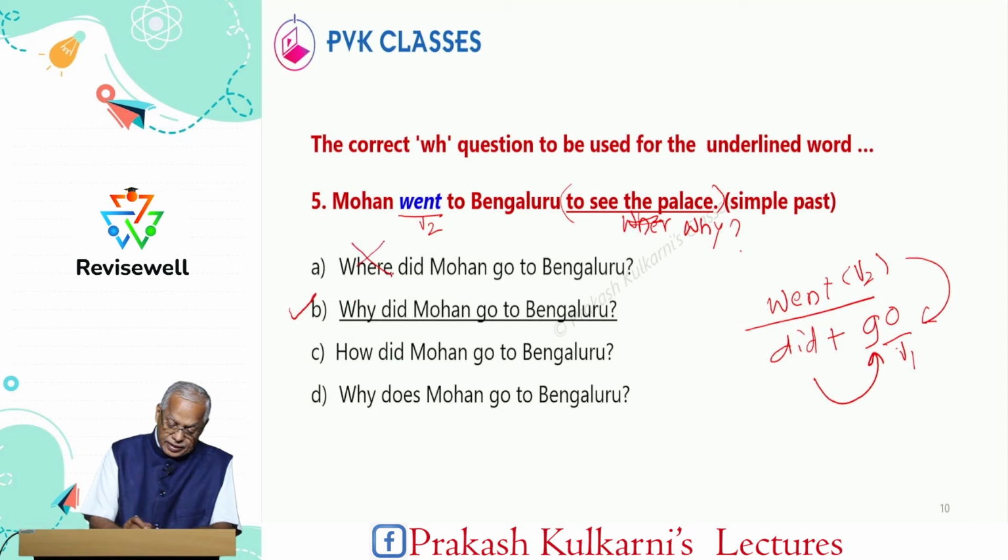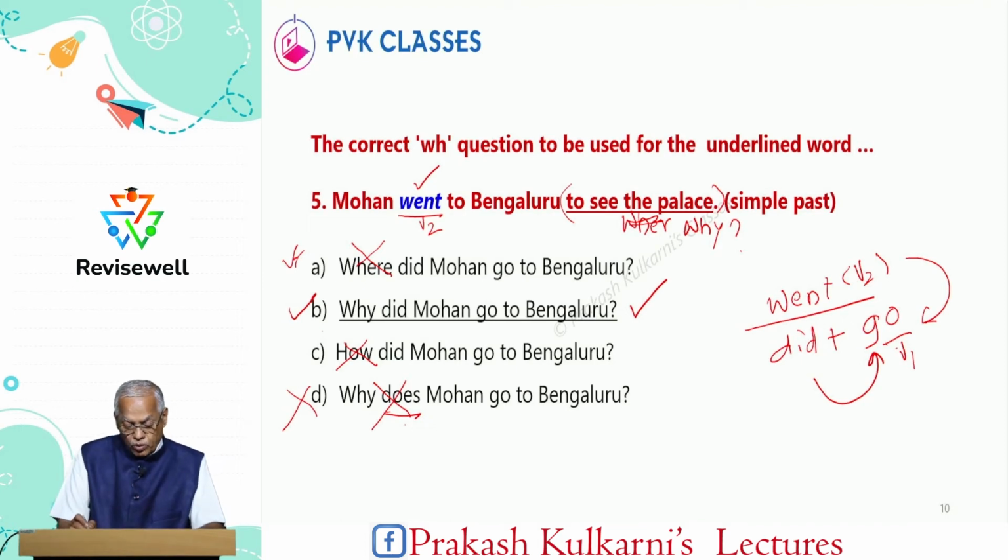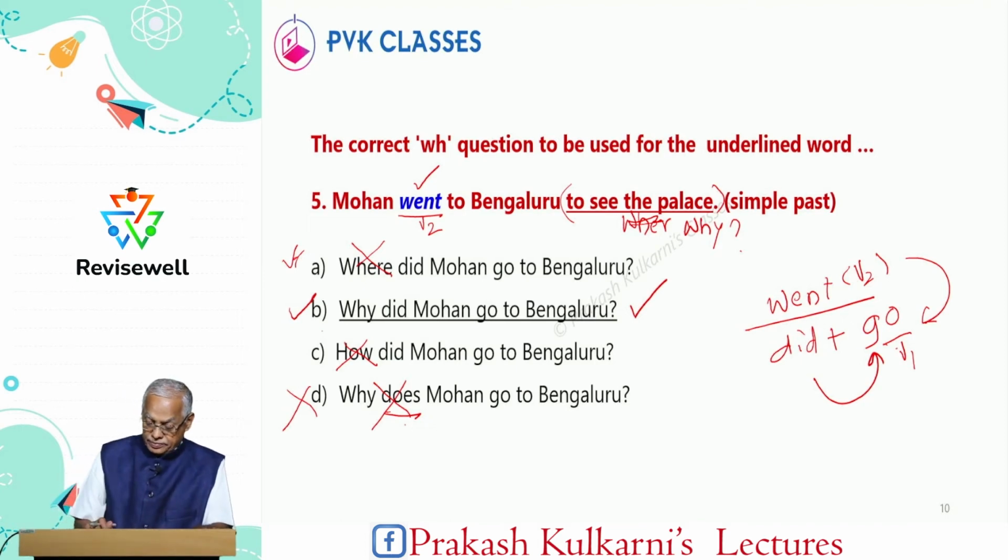Here it is where. How? But here does, present tense, is there. The question is in past tense. This is in present tense. Therefore, this is also wrong. So the correct option is the second one, B. Why did Mohan go to Bangalore?